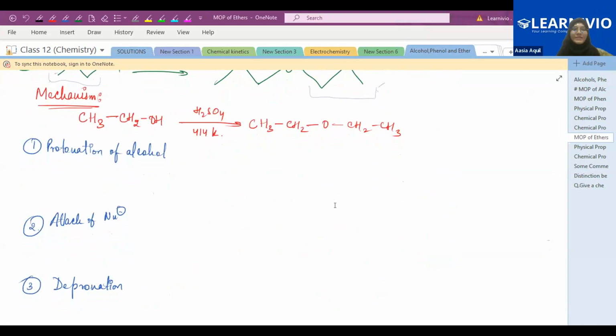Sometimes in your exam they just give you the reaction and ask you to write the mechanism. What is the mechanism for this reaction?